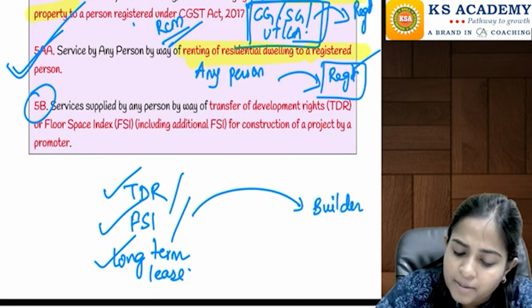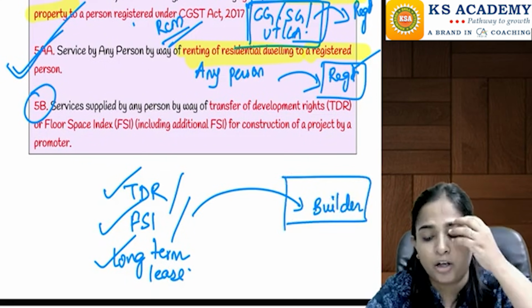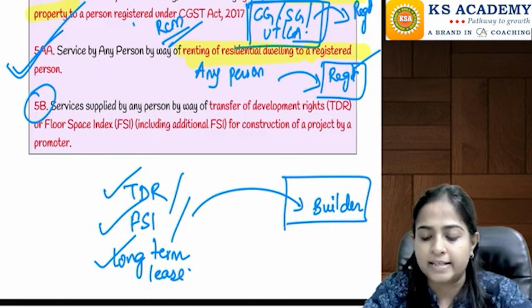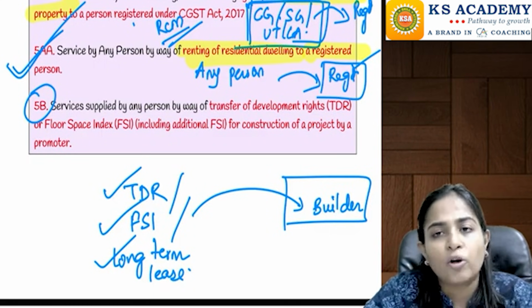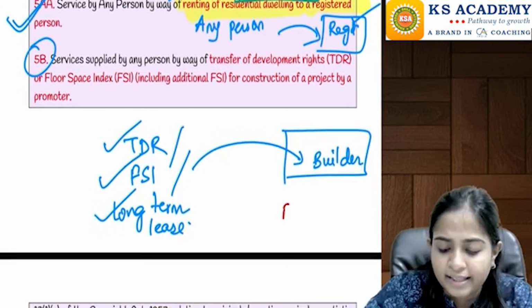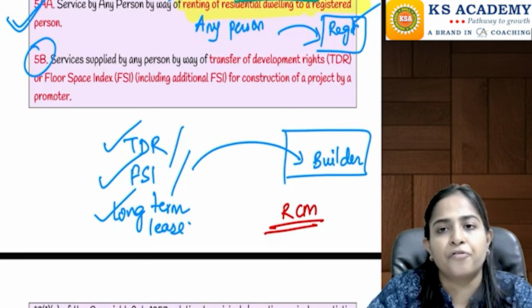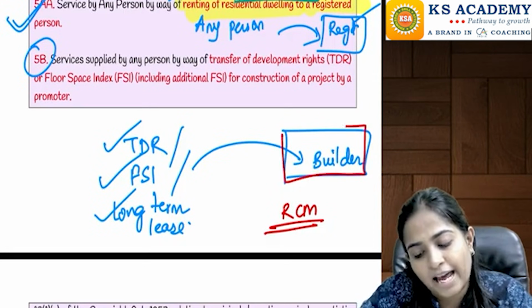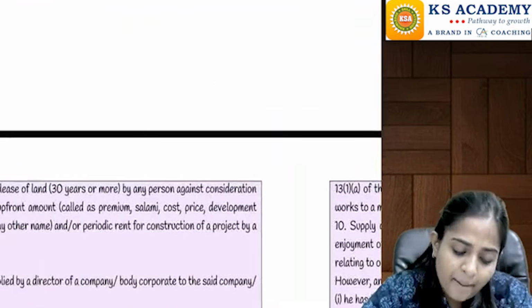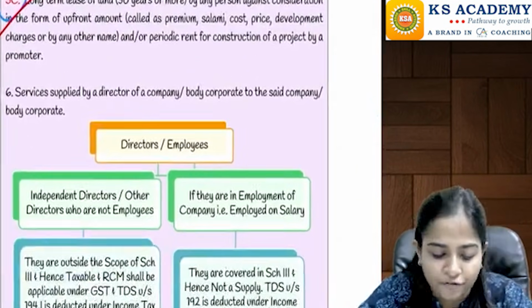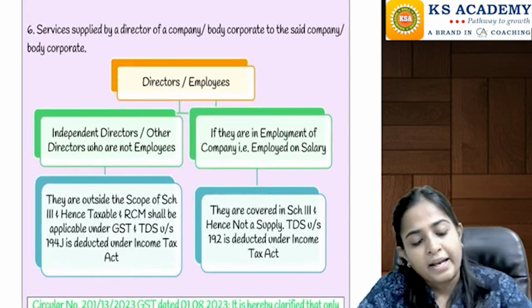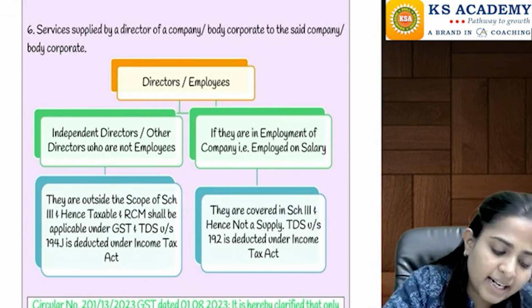This person is a builder. For construction of a particular project, the builder will need all these things. So in all these cases, they are telling that if at all this particular transaction is taxable, then this will be taxable as per reverse charge mechanism. That is, the person liable to pay the tax is going to be the builder. This is applicable for 5B also, and it is applicable for 5C also. Right?